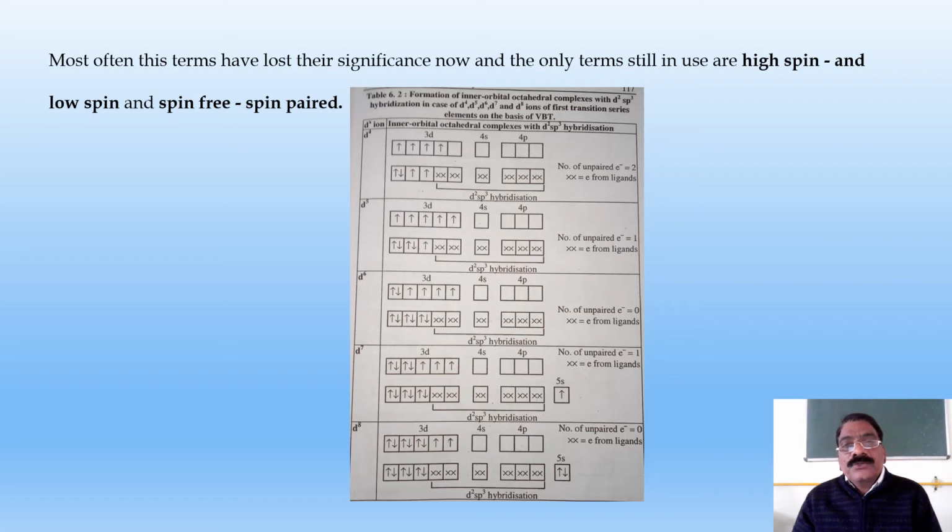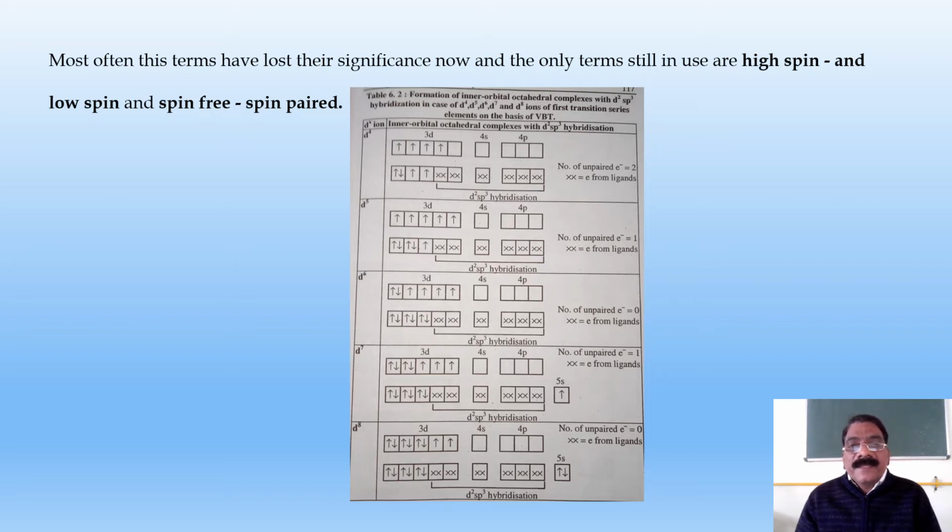First, d4 can show 4 unpaired electrons, but as it accepts the d2sp3 hybridization, there are only 2 unpaired electrons. One electron will get shifted, it will get paired. Then for d5, there are 5 unpaired electrons in the ground state, but in the hybridized state, 2 electrons will be shifted into the 3d orbital and it shows only 1 unpaired electron.